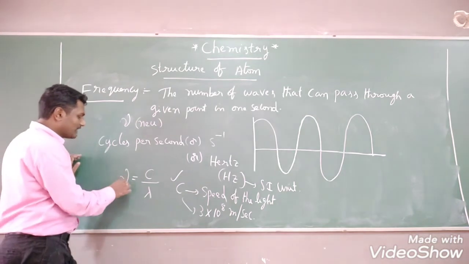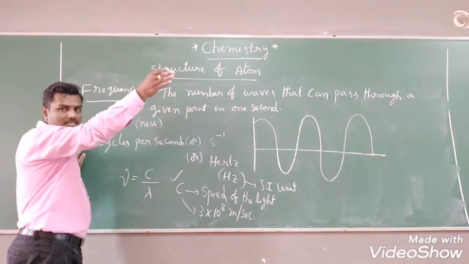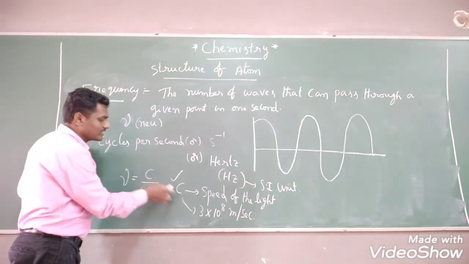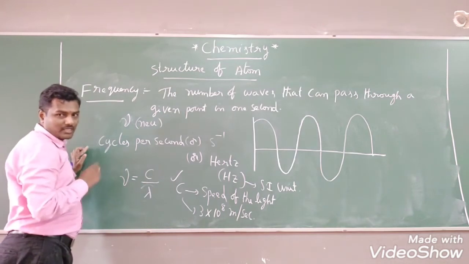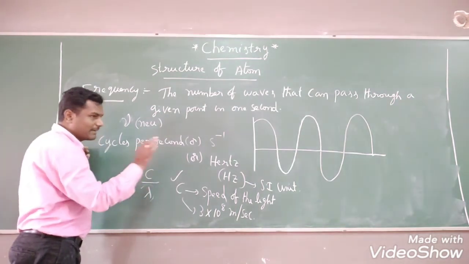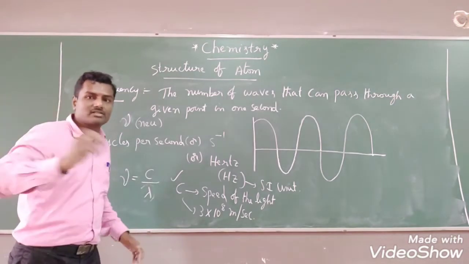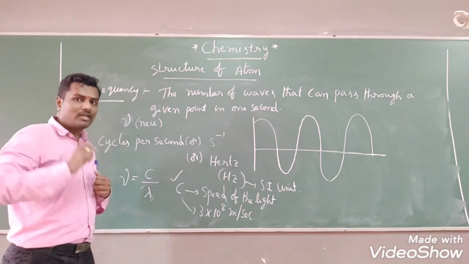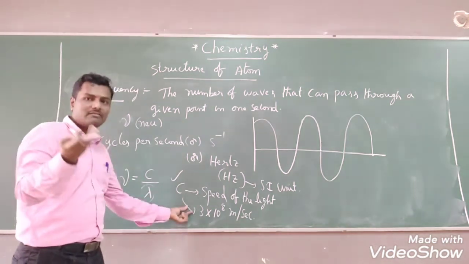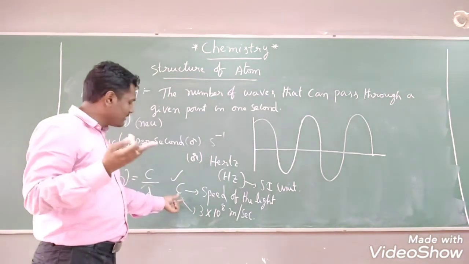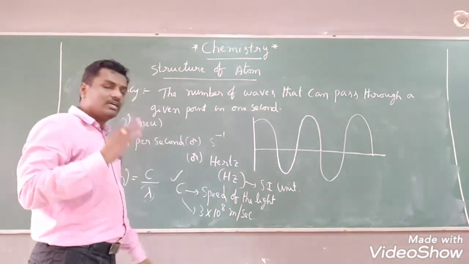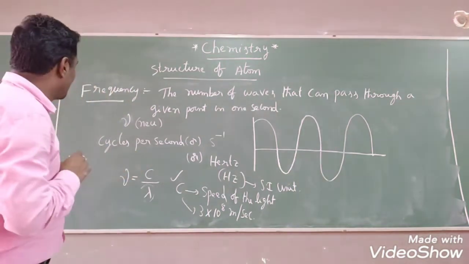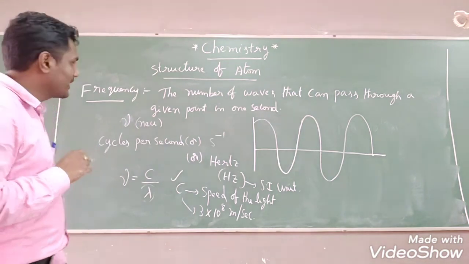That means if they ask the frequency of some electromagnetic radiation, by giving the value of wavelength, we can calculate it by using the constant value of C. The numericals will give only the wavelength: that particular wavelength of radiation possesses how much frequency? They have given only wavelength. Without knowing this value, we cannot calculate. So definitely we have to keep in mind this constant value, 3 into 10 to the power of 8 meter per second. This is about frequency. I hope everybody understood this one.